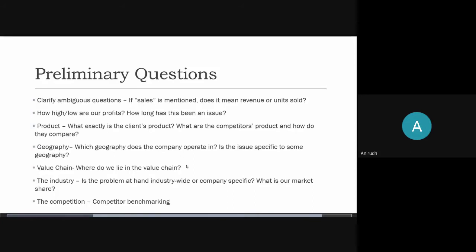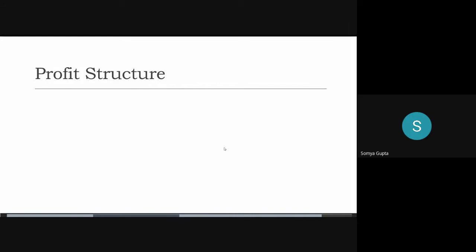This is just a recap of what we did last time. So I'm sure it must be pretty clear. Okay, so Ujjwal is asking what is value chain. Ujjwal, we will come to value chain in the next few slides, and Soumya will explain to you what value chain is, even though we explained it in the last session. So Soumya will explain it to you once again. All right, go ahead.